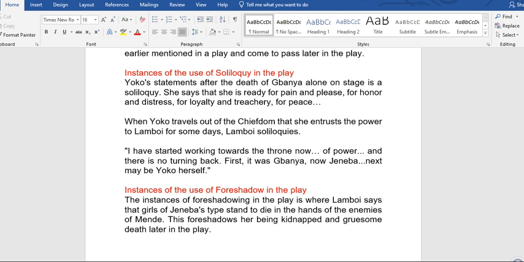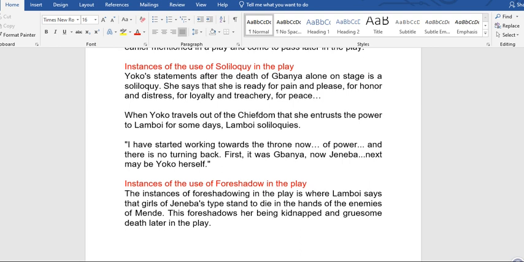Yoko's statement after the death of Banya alone on stage is a soliloquy. She says that she's ready for pain and peace, for honor and distress, for loyalty and treachery, for peace.